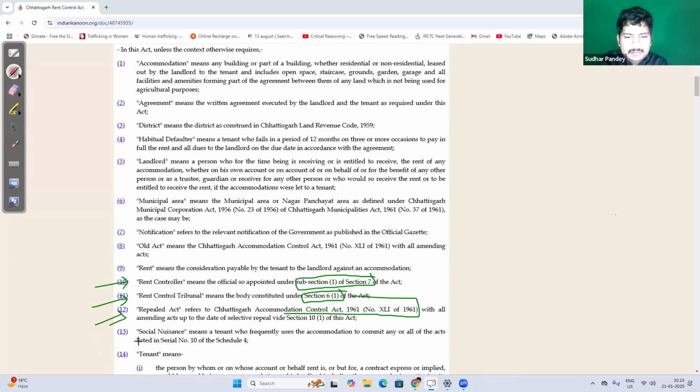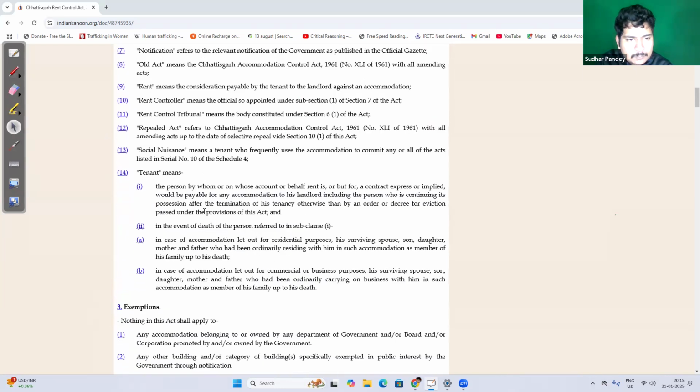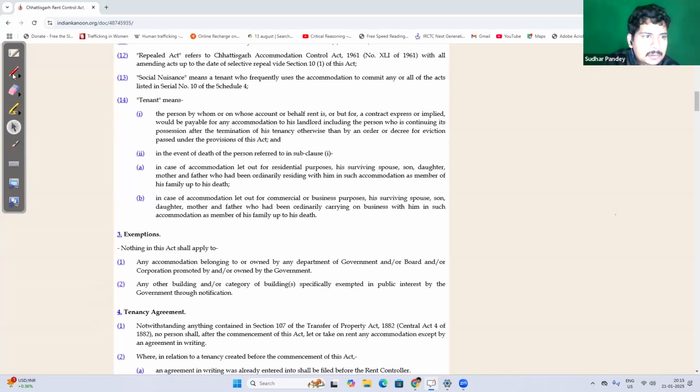Now, let's understand what is social nuisance. Social nuisance means a tenant who frequently uses the accommodation to commit any or all kinds of things listed under serial 10 of schedule 4. Serial 10 of schedule 4. So all the things done by a person under serial 10 of schedule 4 are considered as social nuisance.